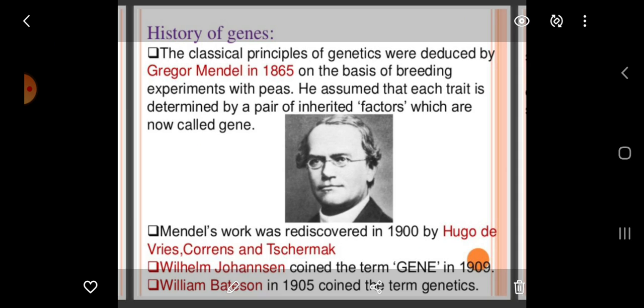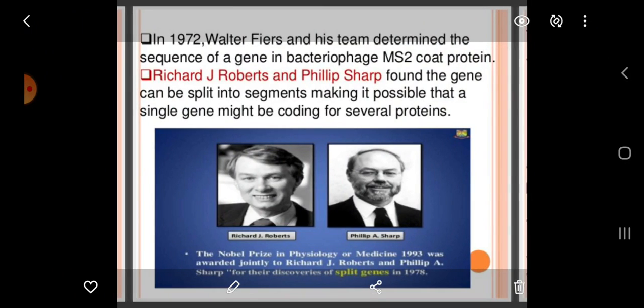William Johannsen coined the term gene for the factors denoted by Gregor Mendel in 1865. William Johannsen gave the term gene in 1909. William Bateson in 1905 coined the word genetics. In 1972, Walter Fiers and his team determined the sequence of a gene, the bacteriophage MS2 coat protein.